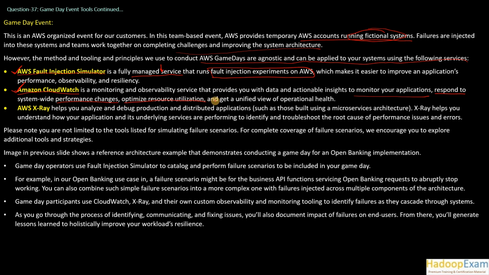Optimize resource utilization and get a unified view of your operational health. There are a lot of things you can use. One of the best and most used services from Amazon is Amazon CloudWatch. AWS X-Ray was introduced a few years back. It helps you analyze and debug production and distributed applications, such as those built using microservice architecture.